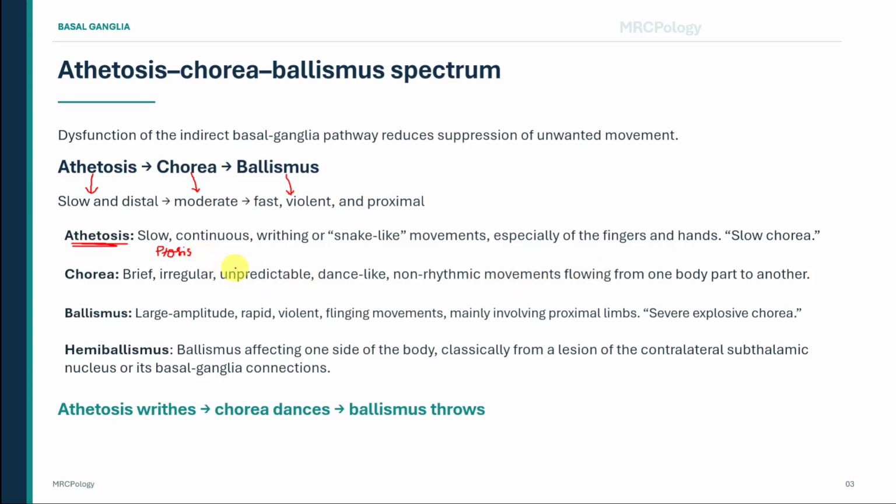Chorea consists of brief, irregular, unpredictable, non-rhythmic movements. The movements appear to flow from one body part to another. They may affect the face, shoulders, trunk, arms, hands, and legs.